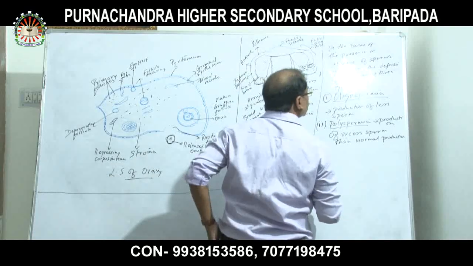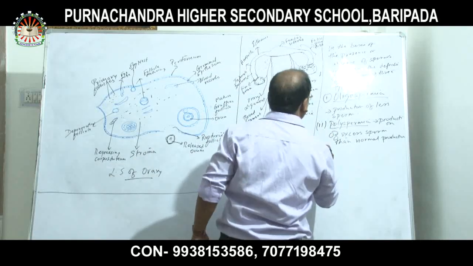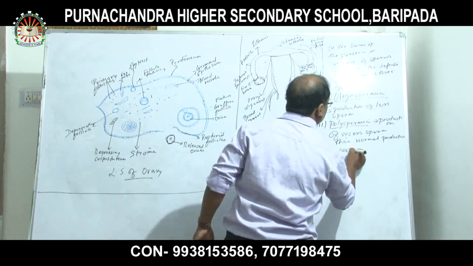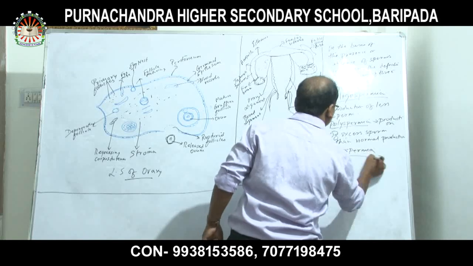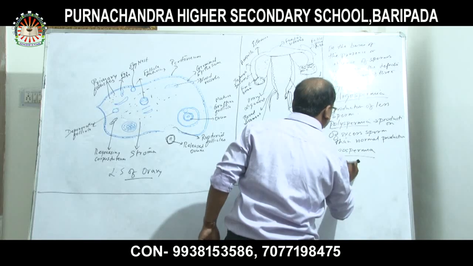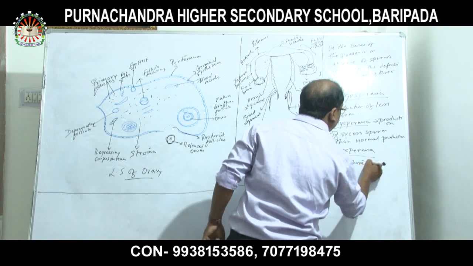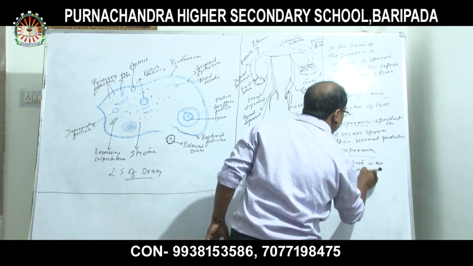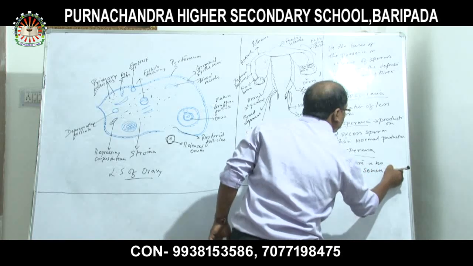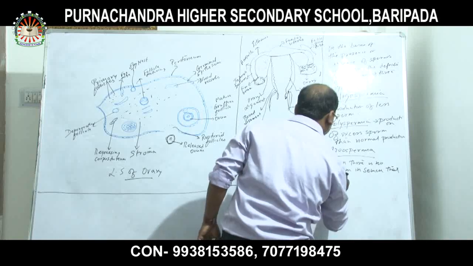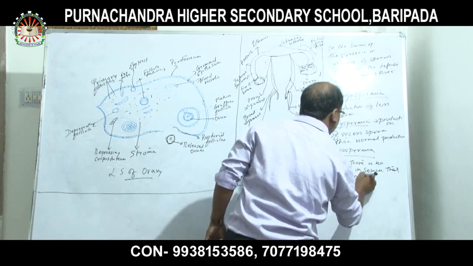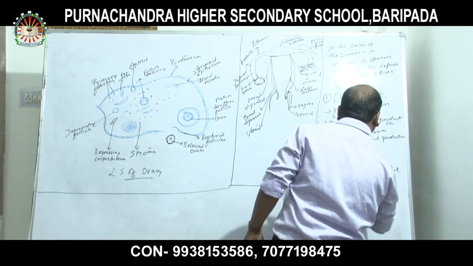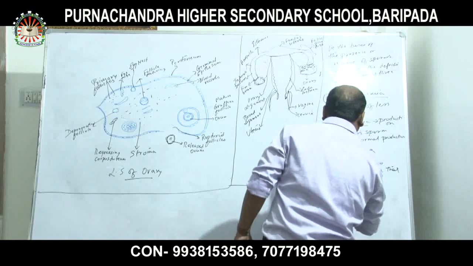Number 3, azoospermia: when there is no sperm in semen, that defect is called azoospermia.